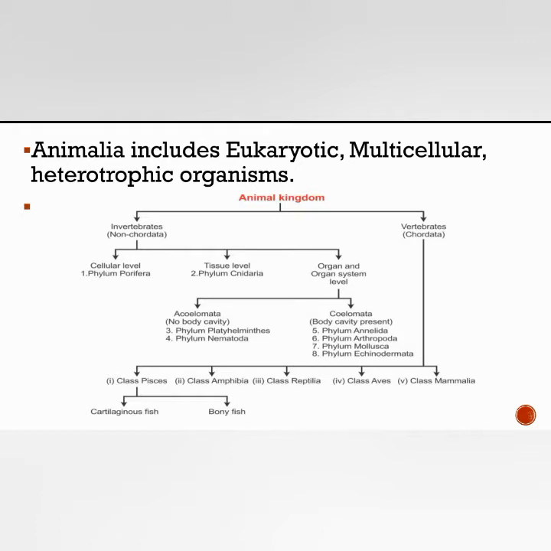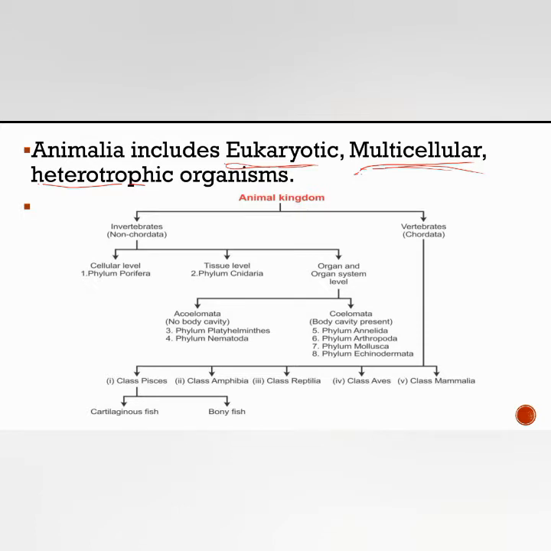Animalia includes eukaryotic, multicellular and heterotrophic organisms. What do you mean by eukaryotic organisms? The nucleus is surrounded by a membrane, a particular membrane. Those animals are eukaryotic organisms. Multicellular organisms consist of more than one cell. If the animals have more than one cell, those organisms are multicellular. And heterotrophic organisms, the heterotrophs, depend on other organisms for their food material.